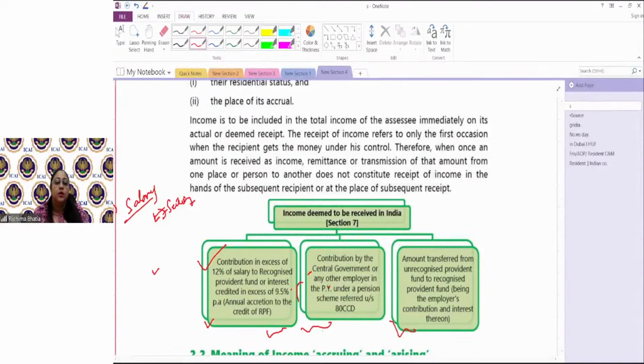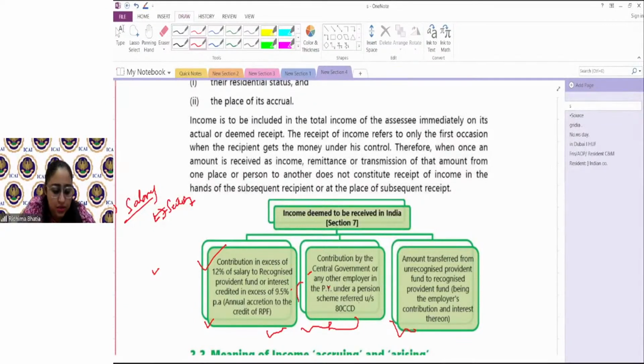Then एक scheme होता है national pension scheme. There is one scheme called national pension scheme which runs under section 80 CCD. उसका benefit runs under section 80 CCD. So whatever contribution your employer is making to the national pension scheme. Pension क्या होता है? In general, a monthly or a fixed amount which you will be getting after retirement. ठीक है, अभी इतना समझना is more than enough.